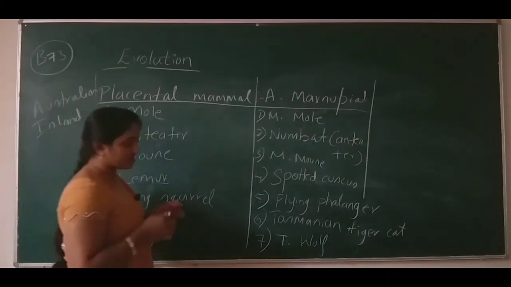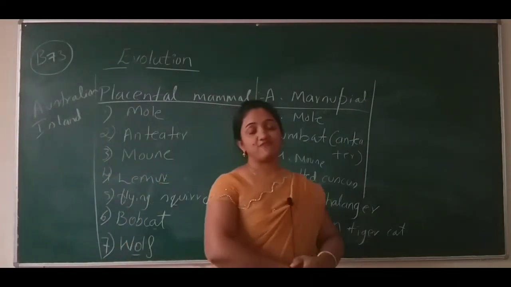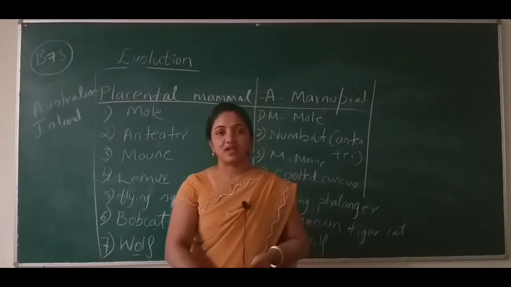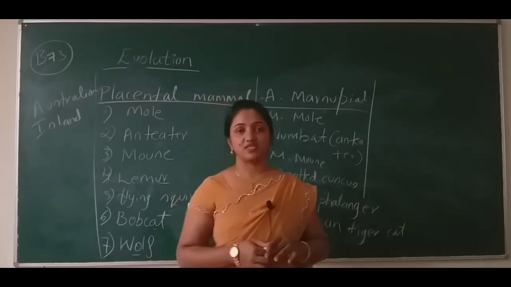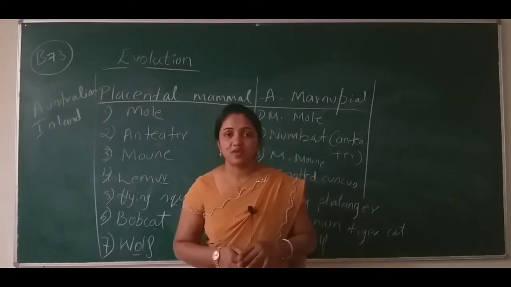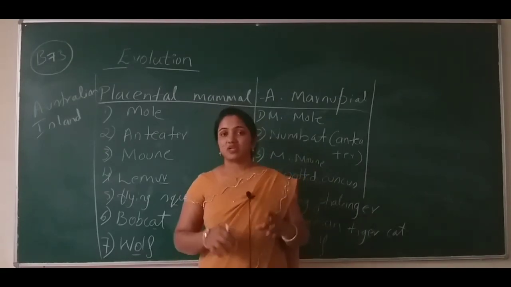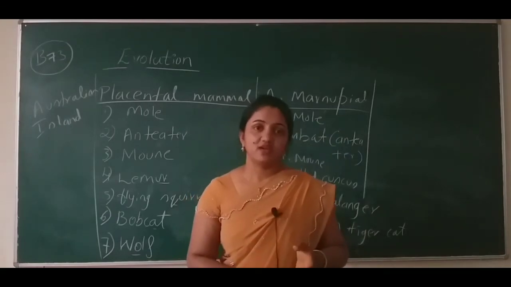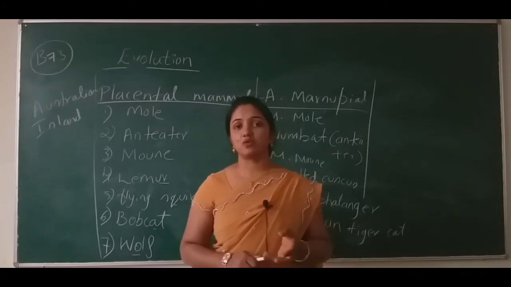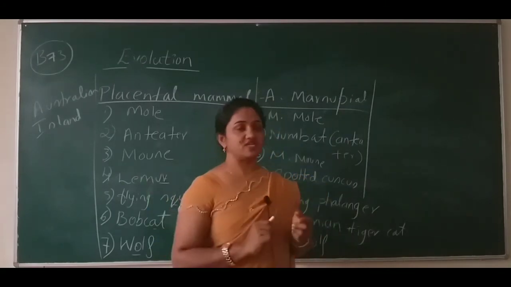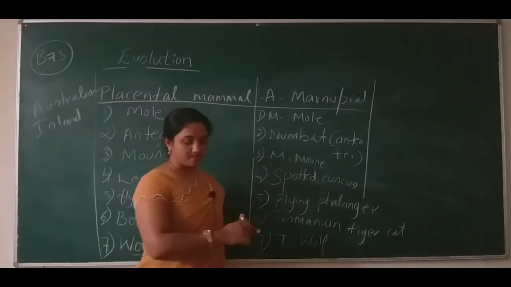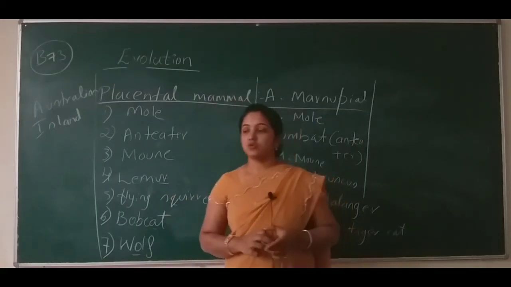In this session, what you have to remember: the Darwin finch, and before that I gave one example in the natural selection, that is about the herbicides and pesticides. That you have to remember. And then after that, Darwin finches, and then marsupial organisms, and then the third one is placental mammal and Australian marsupial. Okay.